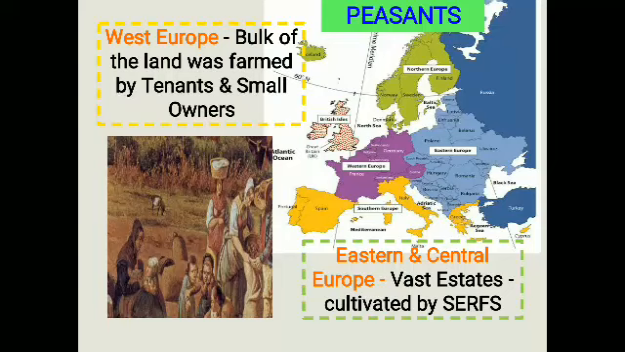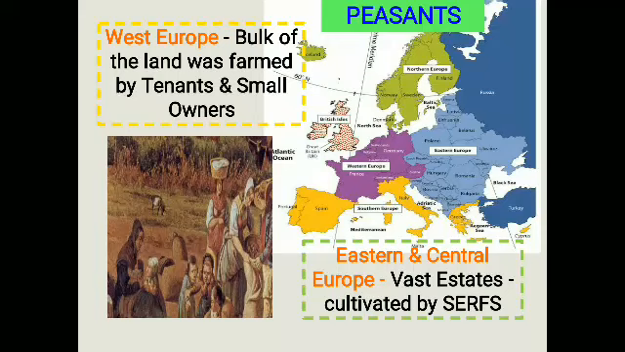Whereas in the eastern and central parts of Europe, the land came under the category of large estates, which were cultivated by serfs. What are serfs? They are a group of people who live in a particular region, in a particular landlord's area. They work there and do not get any wages. Whatever their needs are, everything is satisfied by the landlord. So serfs are nothing but people acting as slaves under the landlord.